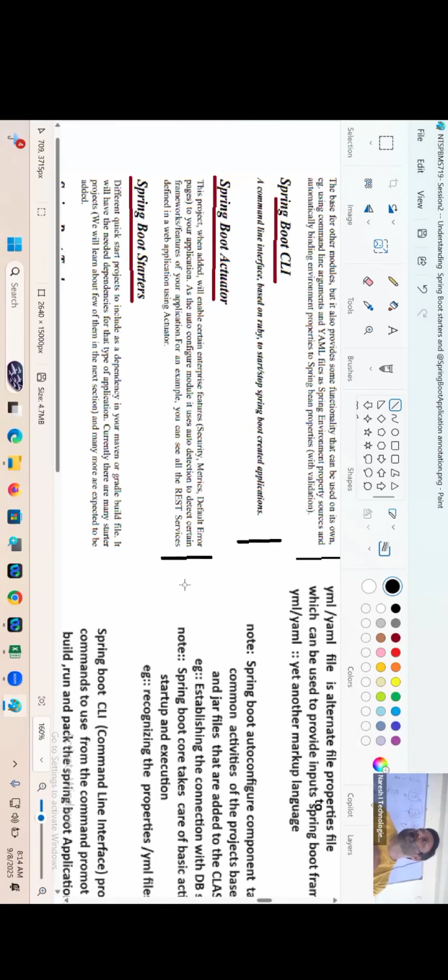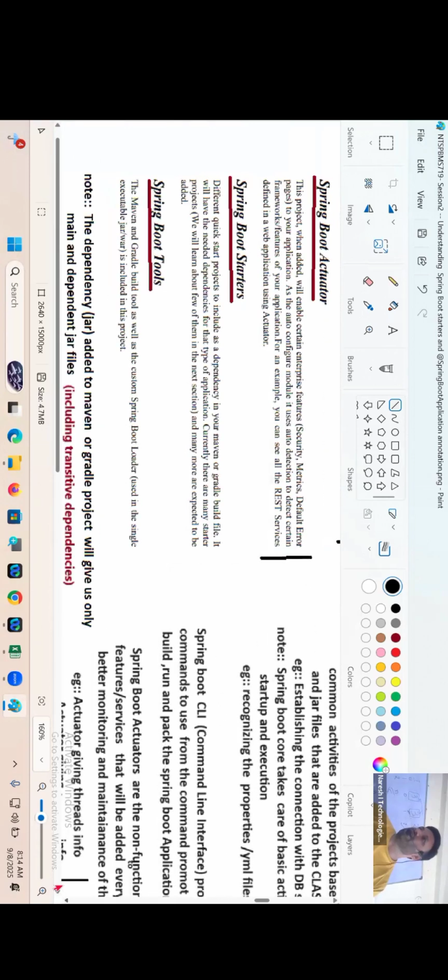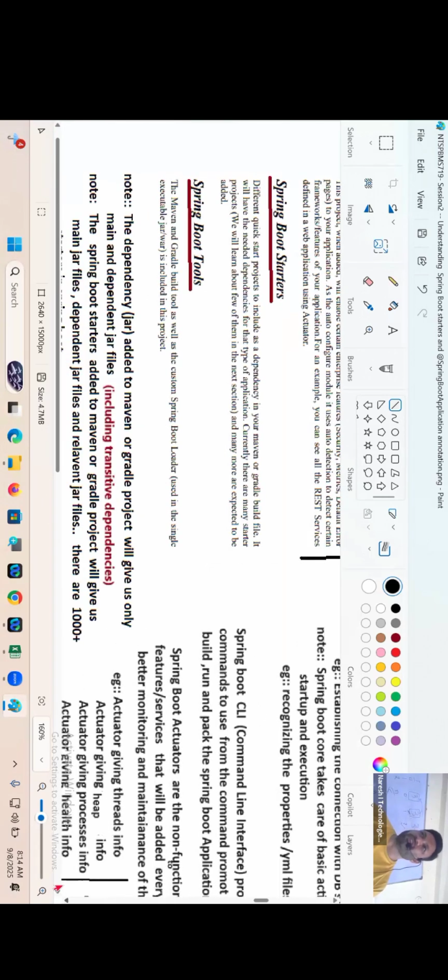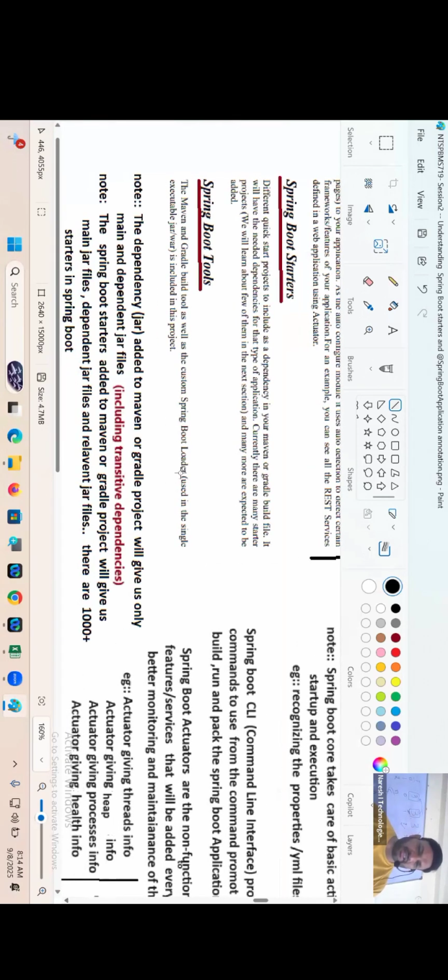This is what? Spring Boot actuators. Then what next? Spring Boot starters. Just now I discussed it. Starters are special jars giving the main dependent relevant jar files. That's one. Next one is what? Spring Boot tools. It will give support to work with Maven, Gradle kind of tools, as well as custom Spring Boot loaders. All these are there or not there, guys?